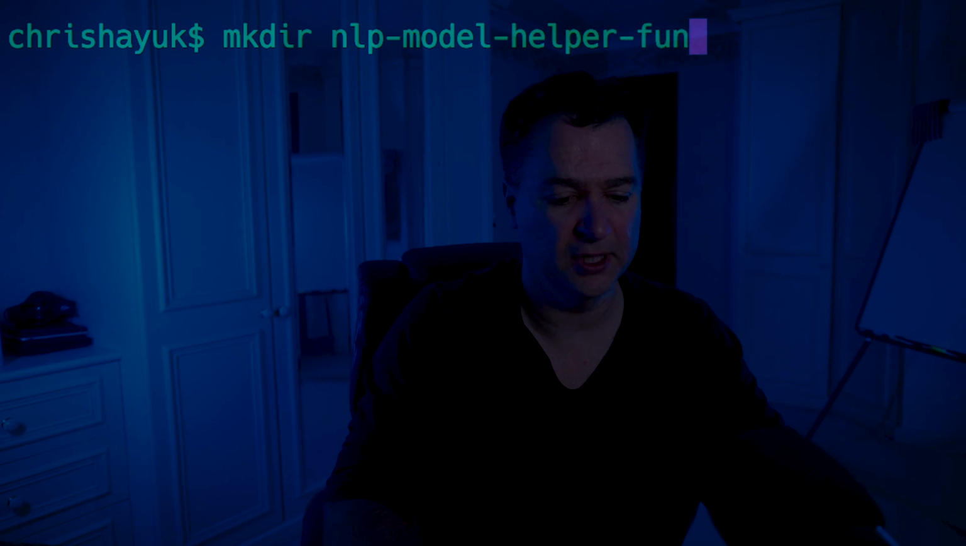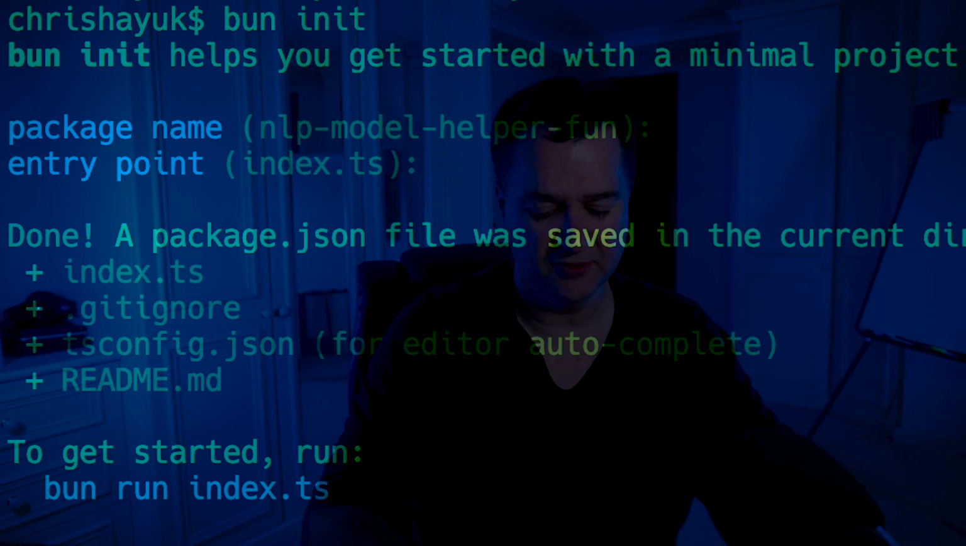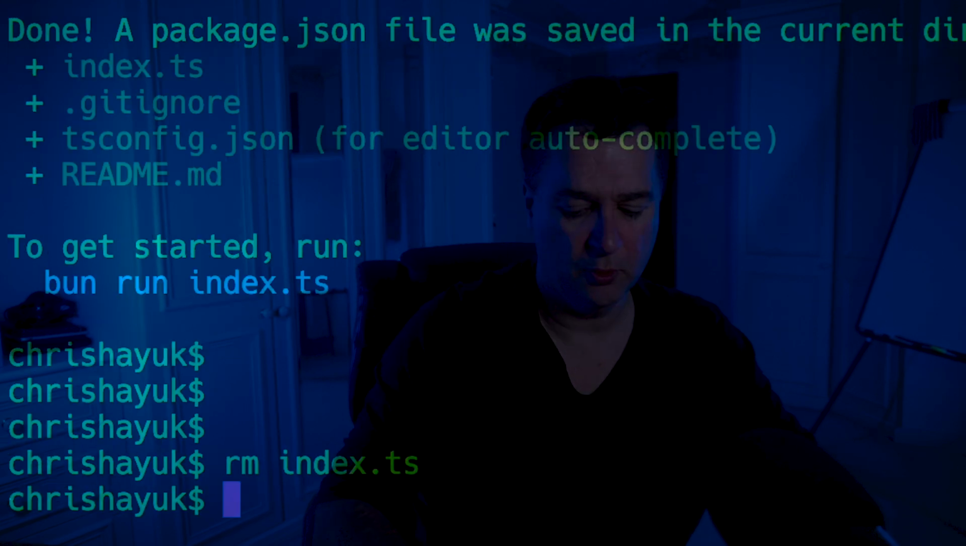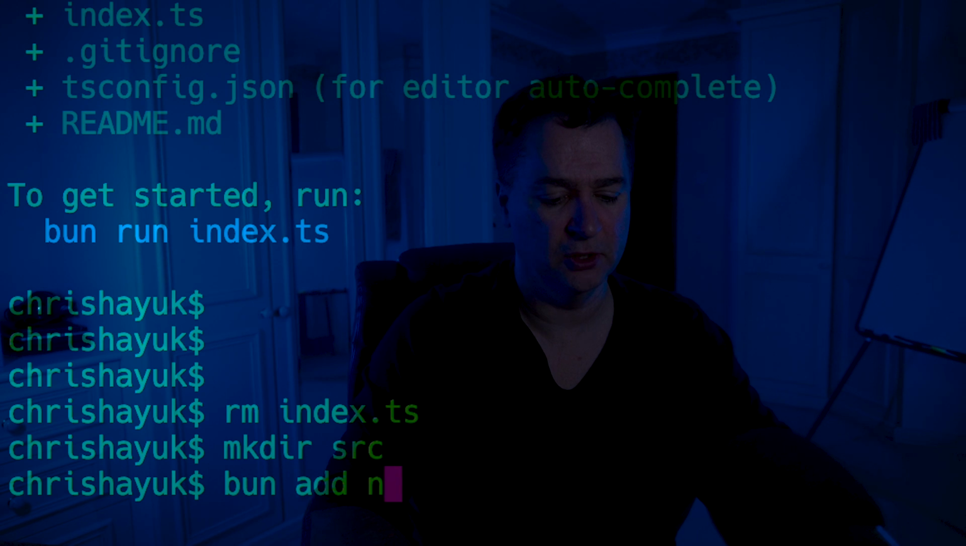So I'm just going to create a new folder called something like NLP model helper, and I will put fun at the end there. So we'll cd into that. We're just going to do a bun init, and that's created. We're going to get rid of the index.ts because we're going to create our own. We'll create a source directory. We'll do bun add node-nlp as we did before.